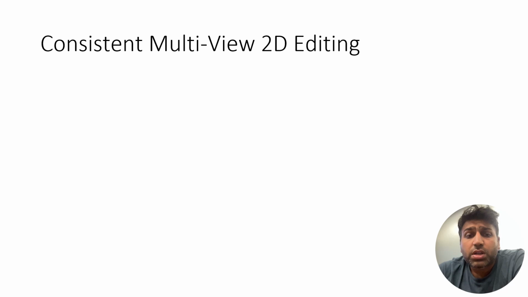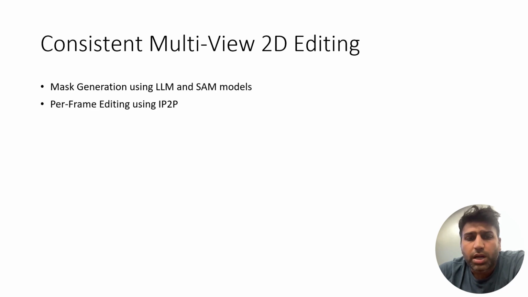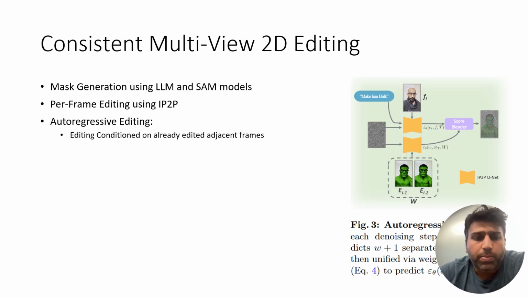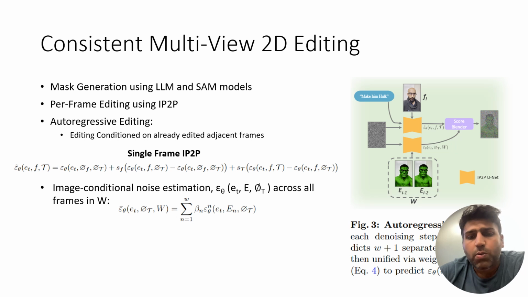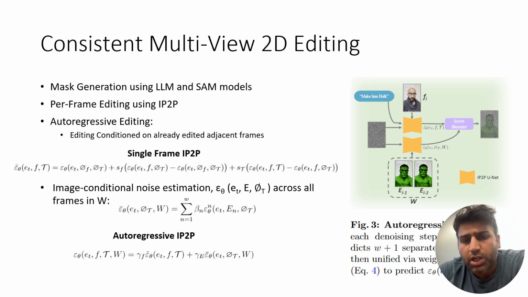We achieved consistent multi-view 2D editing with the help of an LLM and SAM. Our autoregressive editing approach modulates IP2P score estimates in such a way that we can estimate our noise based on the already edited adjacent frames. Here you can see we are trying to play around with different terms in the IP2P scores.